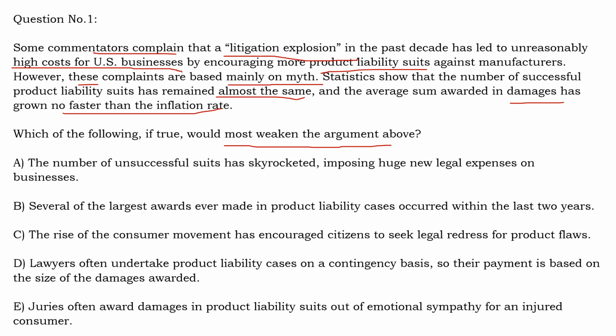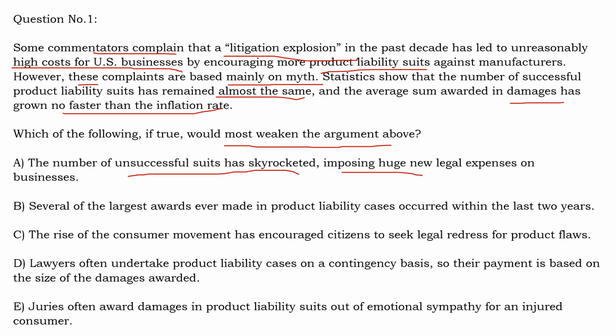So this option basically means that even if the number of cases that are won by the people who have filed the suits have remained the same, as per the passage the number of cases have increased, as a result of which the number of unsuccessful cases also has skyrocketed. And the legal expenses for the companies are not just because of the cases that are won, it is also because of the cases that are unsuccessful.